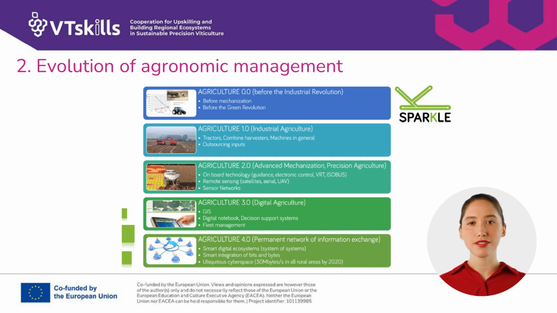Agriculture 3.0, or digital agriculture, emphasizes the use of GIS, digital notebooks, decision support systems, and fleet management. Finally, Agriculture 4.0 represents a permanent network of information exchange, defined by smart digital ecosystems, systems of systems, the smart integration of bits and bytes, and ubiquitous cyberspace, aiming for 30 MB per second in all rural areas by 2020.